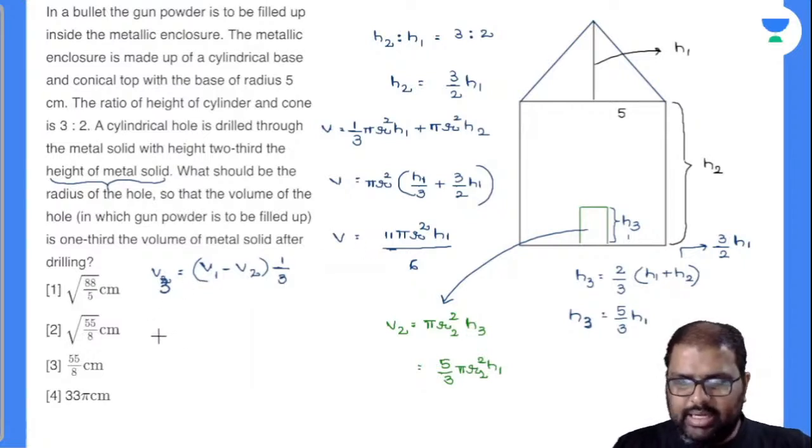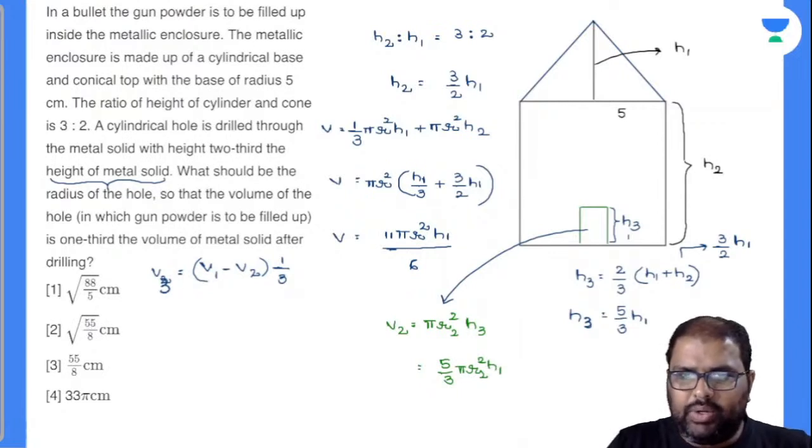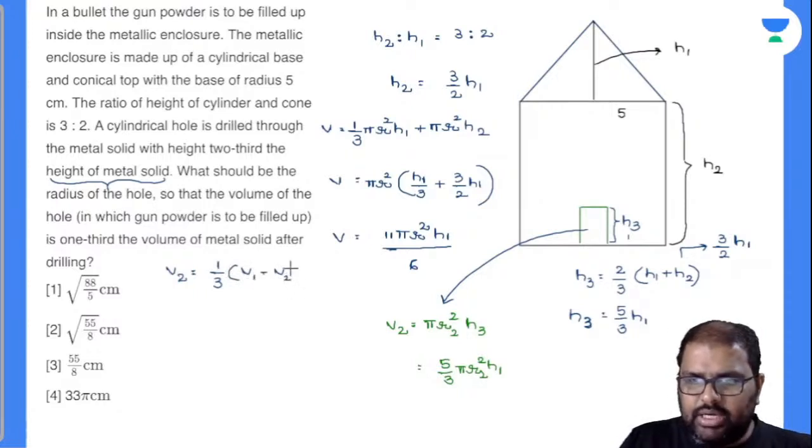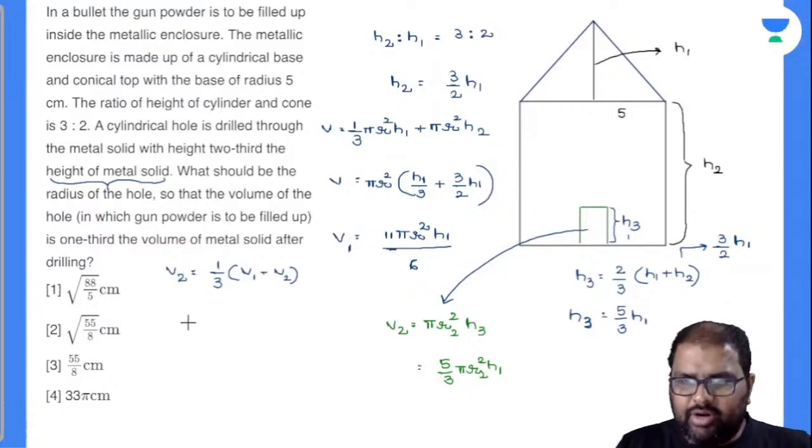So by this what can I write down? What can I write down? Can anybody say? Now see here, this will be equal to, so I can write down like this, beta. Now what will be V2? V2 volume is nothing but equal to 1 by 3 into V1 minus V2. This is the value there. So I'll take down this as V1. So finally what will be the 3V2? This will go the side. V1 is equal to 4V2. Am I right or wrong?